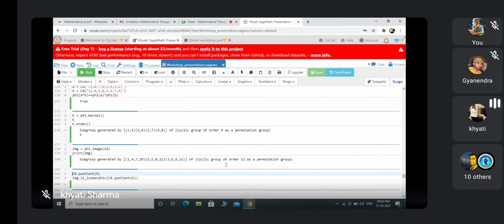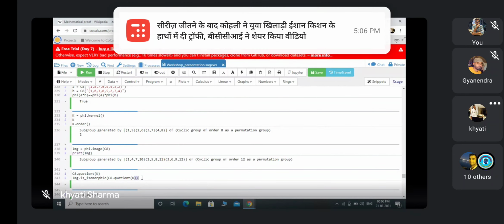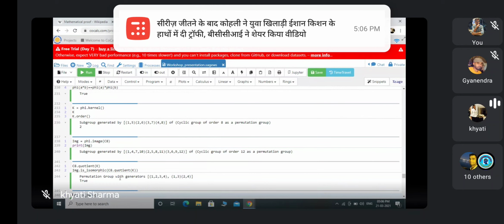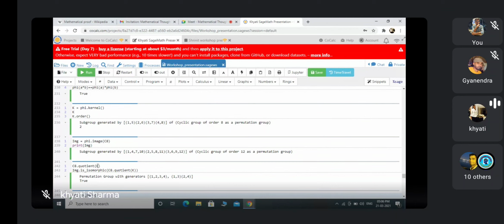Now if I want to verify the first isomorphism theorem, this is the command: C8.quotient(K). I am denoting C8 divided by K. So the image is isomorphic to C8.quotient(K). Now I am checking this. Shift plus enter. It is showing me that C8 divided by the kernel K is this permutation group, and that the image is isomorphic to C8 quotient K is true. So that's how we can verify the first isomorphism theorem here in Sage.